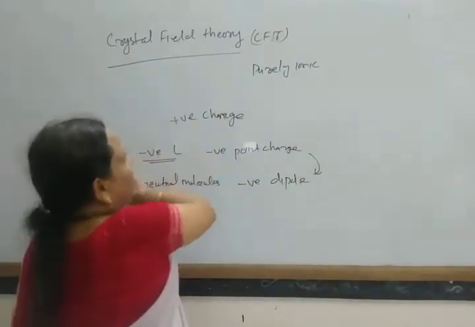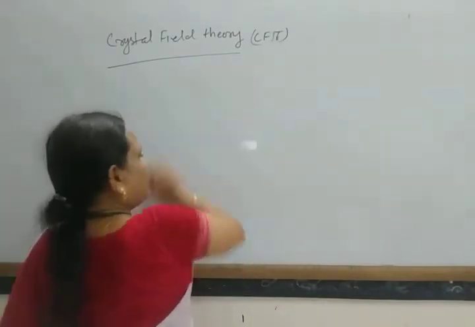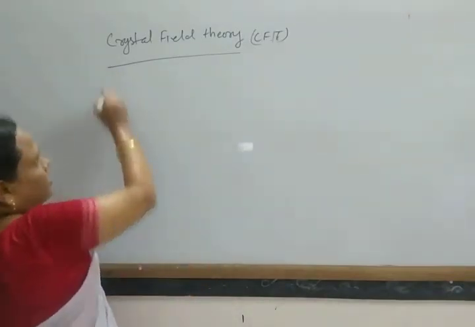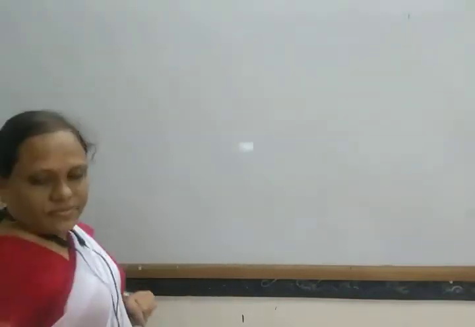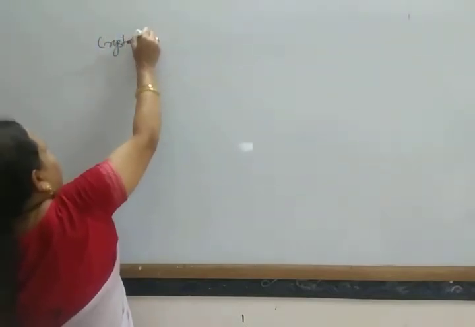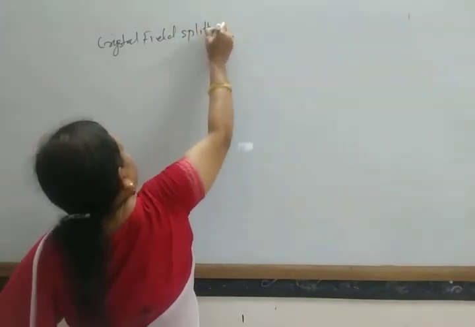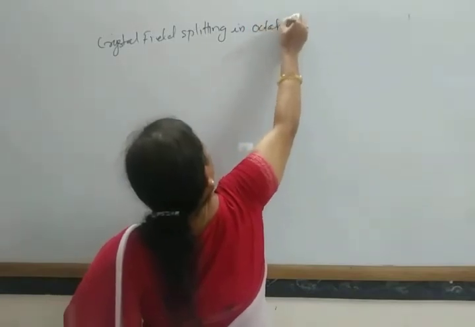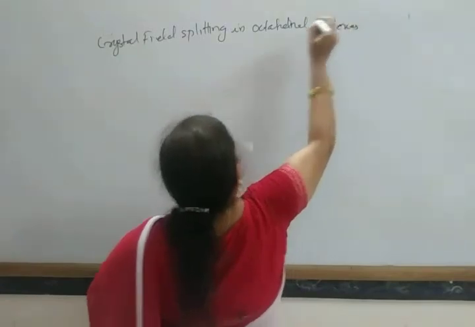Let us take the example of the octahedral case: crystal field splitting in octahedral complexes.